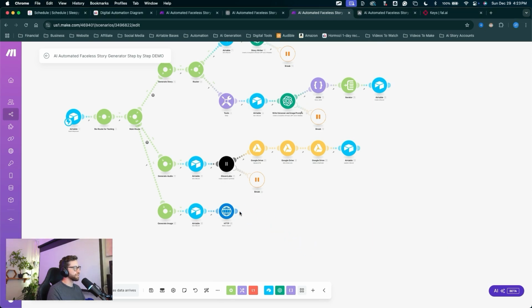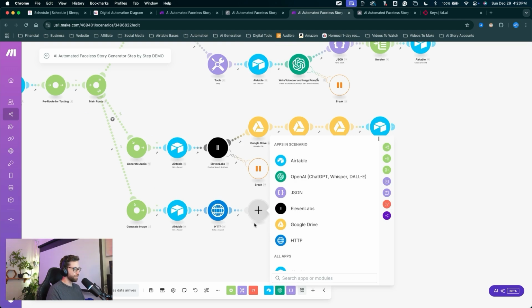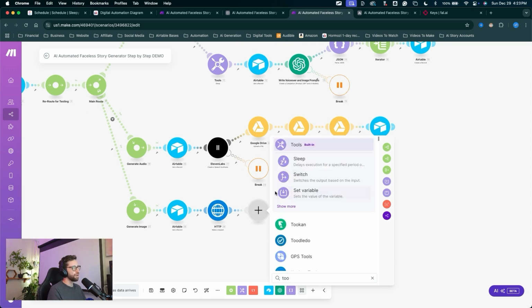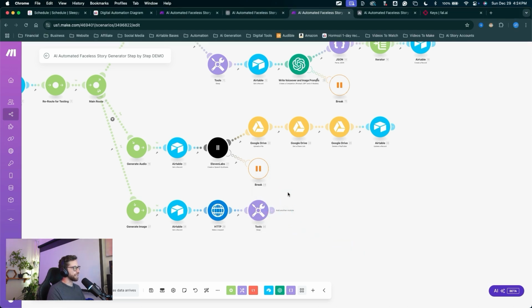Let's move on to the next one. Click the plus to create a new module. This is going to be a tools module. You can type in tools. We're going to add a sleep module for a delay. We might need to tinker with this delay. For now, we can set it to 20 seconds. We're just waiting for Flux to generate that image. Let's click OK. That delay will give Flux 20 seconds to create the image before we try and download it.